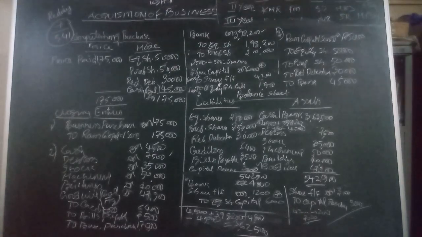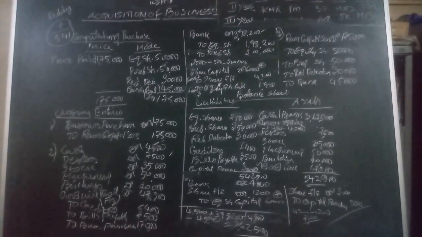Then we have to calculate the forfeited shares, see, capital reserve. Entire forfeited shares of 600 are reissued. So straight away we can take credit forfeited shares minus debit forfeited shares, 4,200 minus debit forfeited shares 1,200. Balance of 3,000 is capital reserve. That is amount transferred to capital reserve. Now we have to prepare the balance sheet. That you know very well.